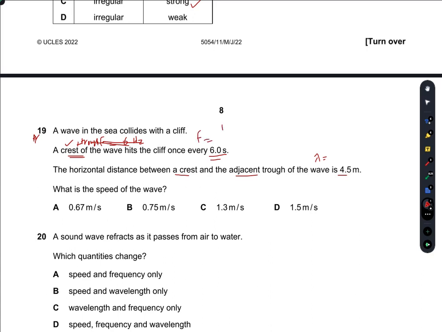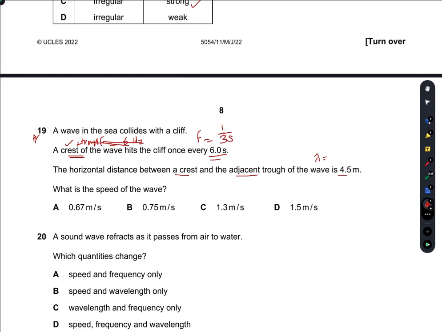So that means the frequency will be 1 by 3 seconds. A crest and a trough will together take a time of 3 seconds. The difference in time is 3 seconds.